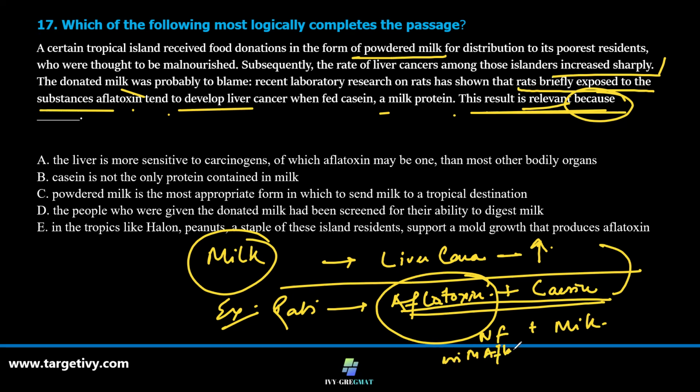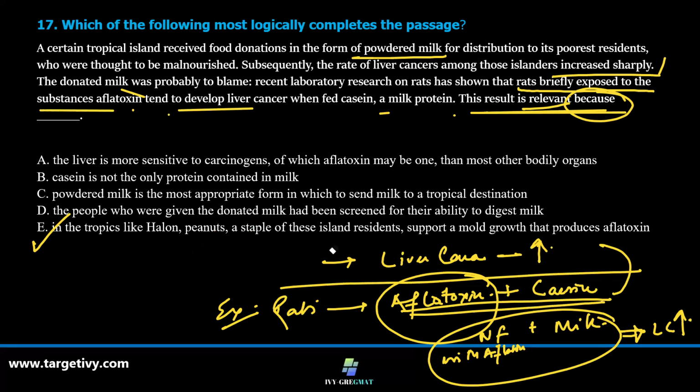This led to the rise of liver cancer here. That's the only thing that can happen. Otherwise, aflatoxin tablets may not have been taken by the people who are anyway malnourished. They must be having a staple food or a normal food where aflatoxin quantity is higher. Let's look at option E. We find that this is somewhere substantiated.